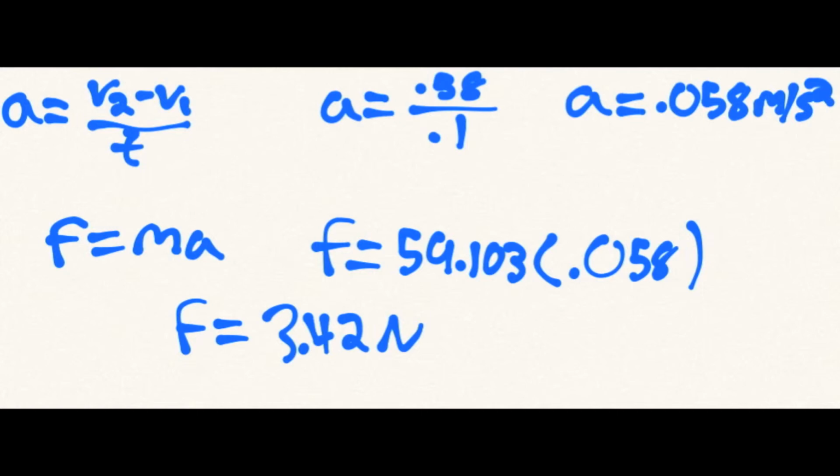To find the time, we estimated that the time the bullet accelerated her was about 0.1 seconds. We then solved for the formula and found that she was accelerating at 0.058 meters per second squared. Now that we solved for acceleration, we can solve for the force. Since we have the mass, 59.103 kilograms, and the acceleration, 0.058 meters per second squared, we can find the force, which is 3.42 newtons. Because the force is so small, Miss Laura will not fly backwards at all.